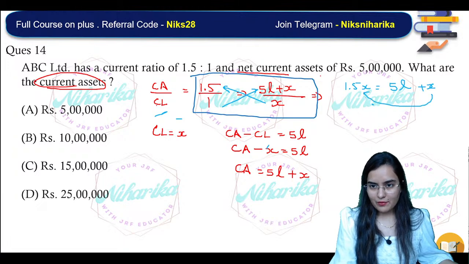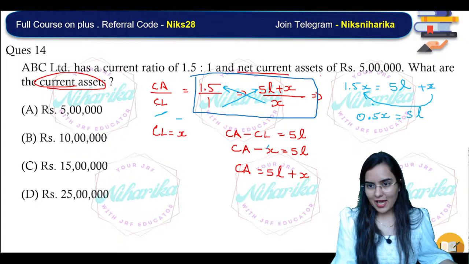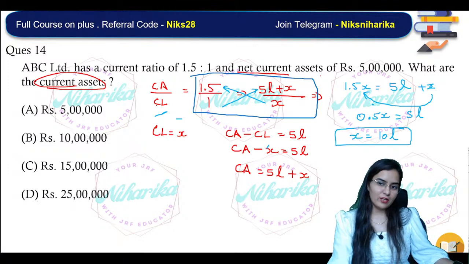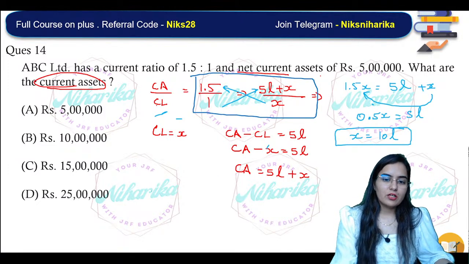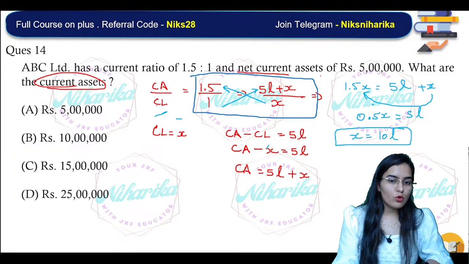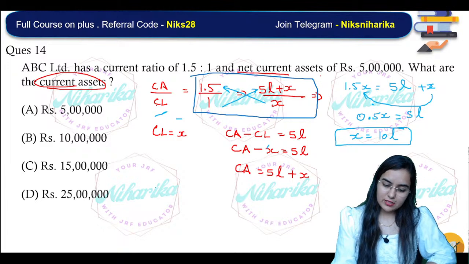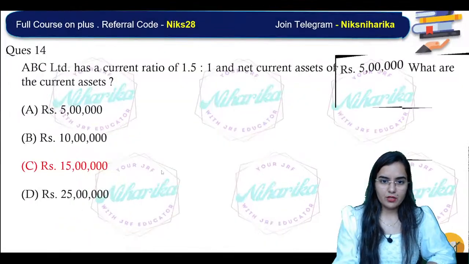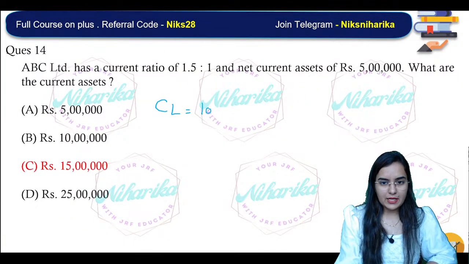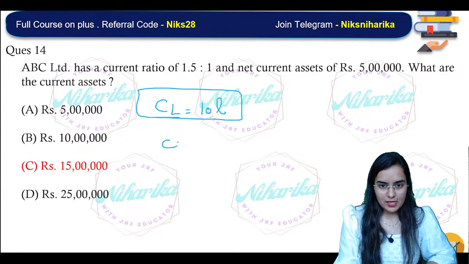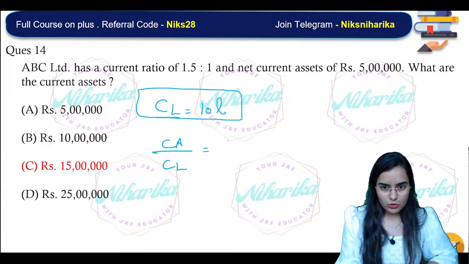Then 1.5x minus x will be 0.5x equal to 5 lakh. So x will be 5 lakh divided by 0.5, that is 10 lakh. If x is 10 lakh, then 1.5 times 10 lakh will be 15 lakh.